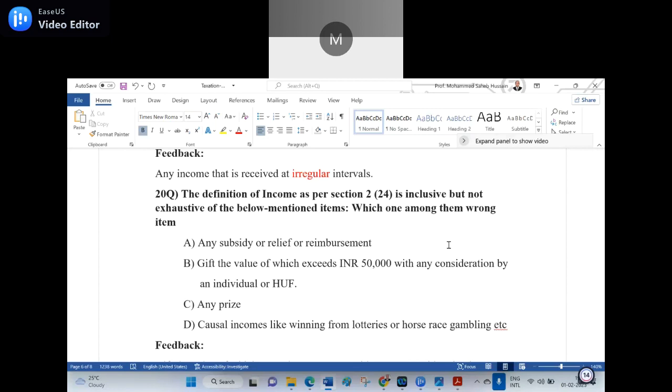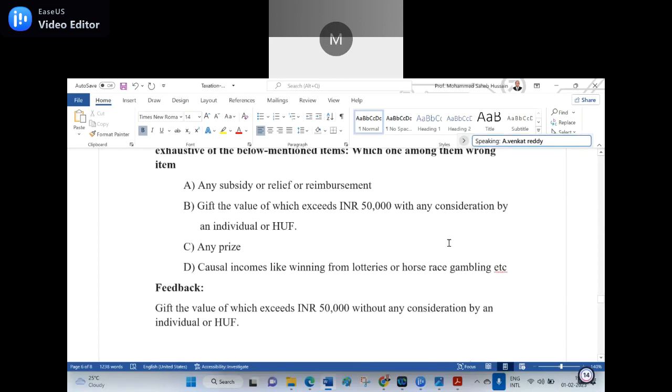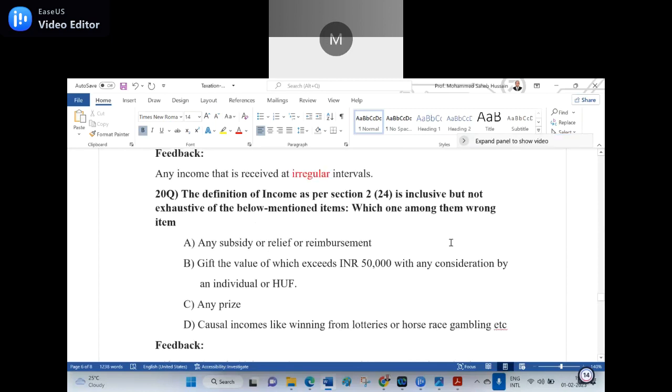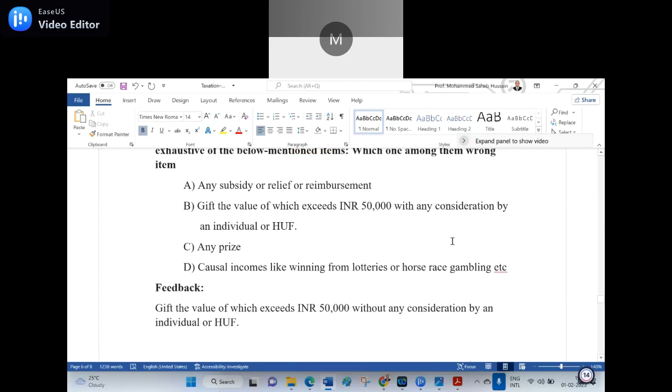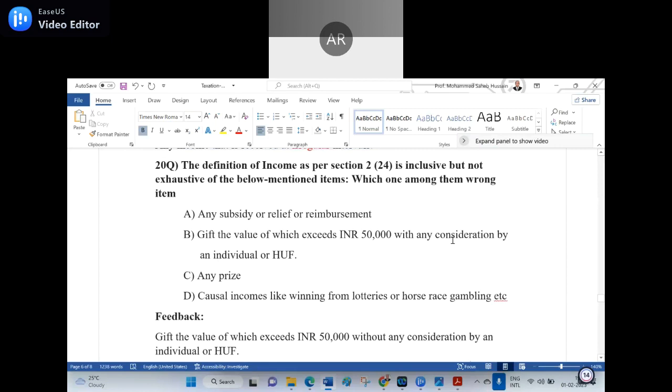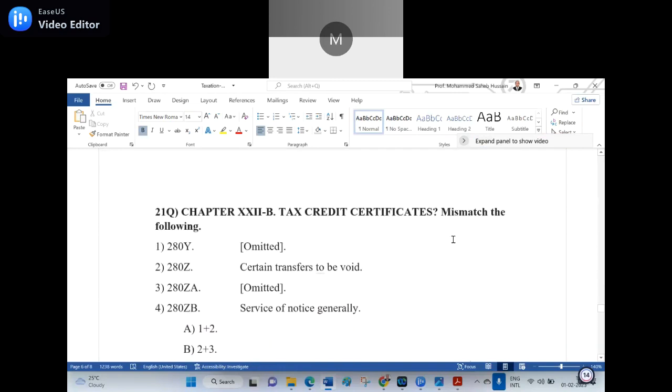C is the right answer, sir. Any prize, not relevant. Okay, what should be there actually? Let you presume it. Here I wrote: the gift the value of which exceeds INR 50,000 without any consideration. I removed the "without", I wrote the "with". So the right answer is B. B for Bombay.